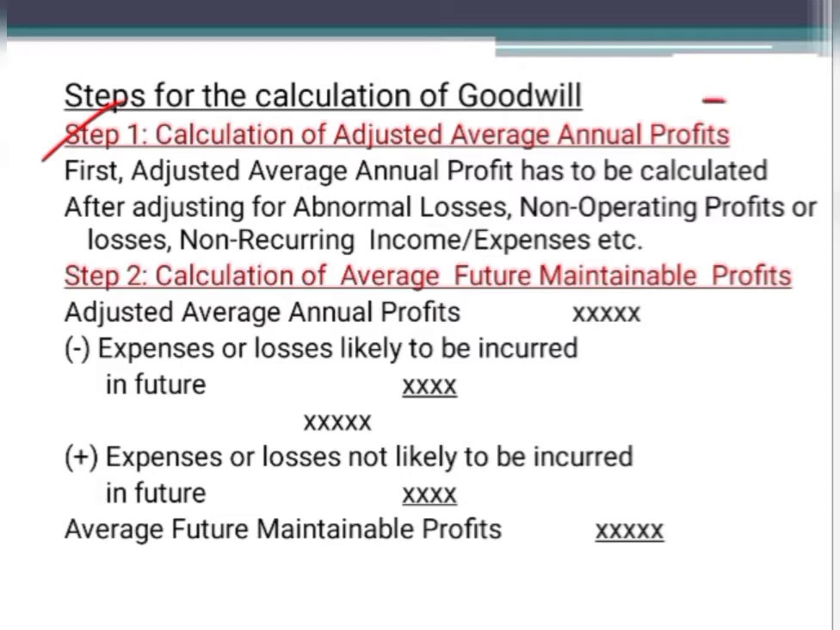So let us understand the meaning of this terminology, that is adjusted average annual profits. You know what is annual profit? That is the profit of one particular year. Every year, what is the profit you are going to get? That is the annual profit per annum. What does average annual profit mean? If we are given the profit for 5 years, you are going to divide it by 5 in order to calculate the average annual profit. Now what is adjusted average annual profit? If there are any adjustments, you are going to adjust that to the profit of the last 5 years, and then you are going to divide it by the number of years in order to calculate the average. So that profit is called adjusted average annual profit.